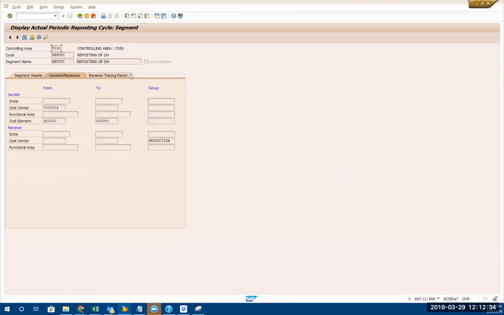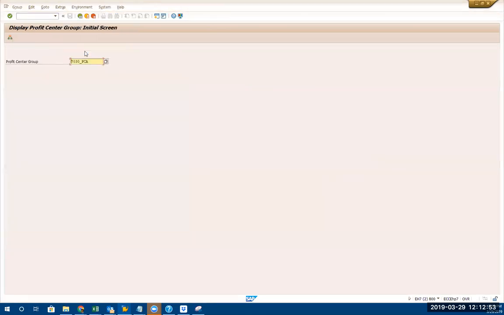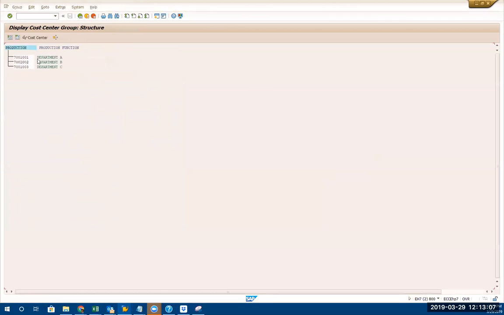There are more details you can look at in this function. For example, you can go to KSH3 and look at it. I first thought KCH3, but no, that's the profit center hierarchy. KSH3 is the cost center group. Look at production. That's a group. How many cost centers do I see? All right, there are 3 cost centers.